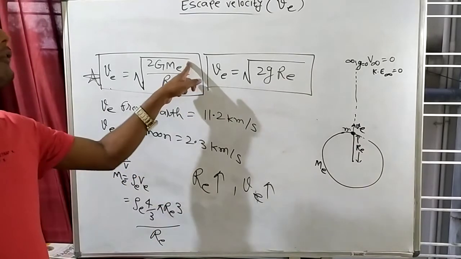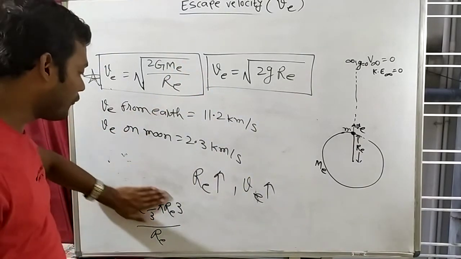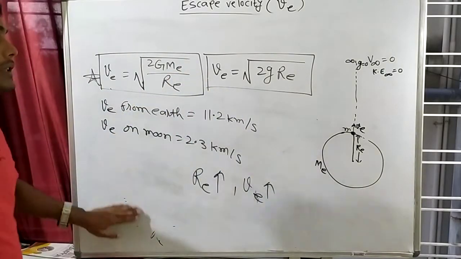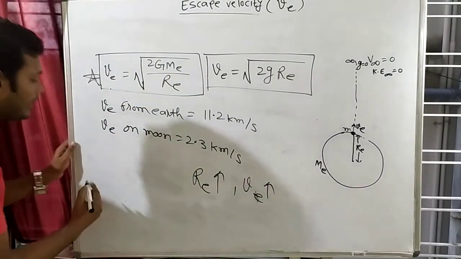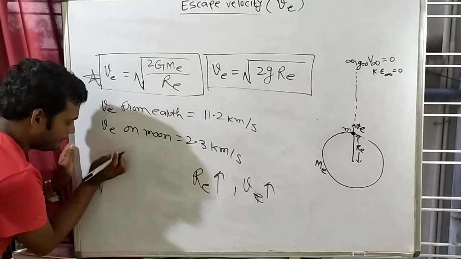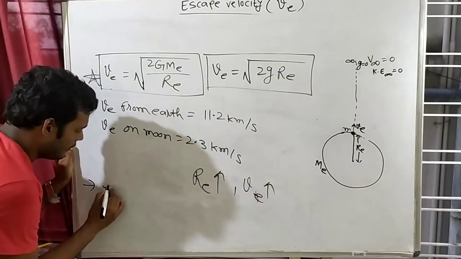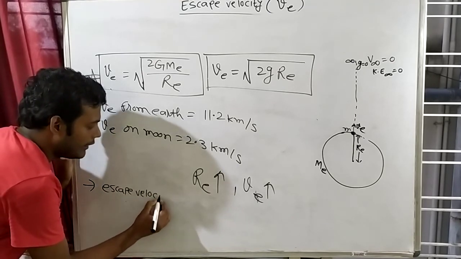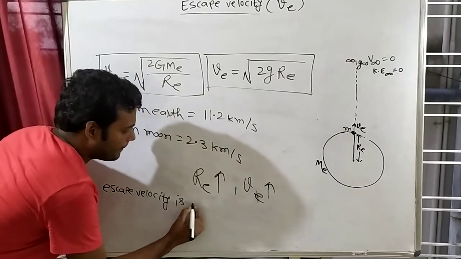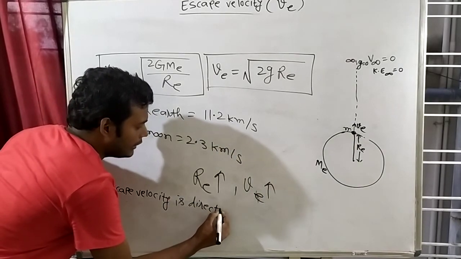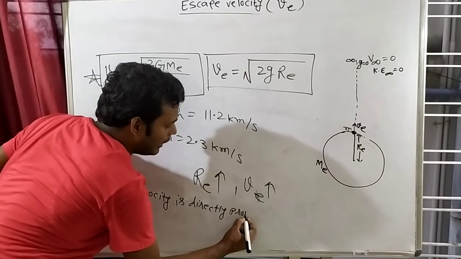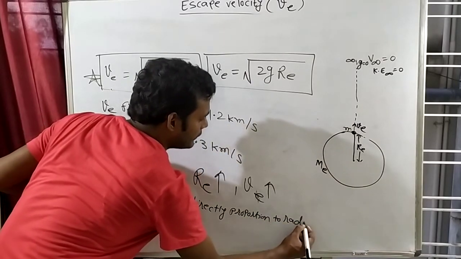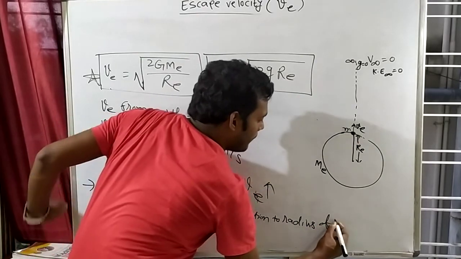Clear? Here is re now. So again, what will be left? Re square will be left here. That means again this is directly proportional. Actually, escape velocity is directly proportional to the radius of the planet.